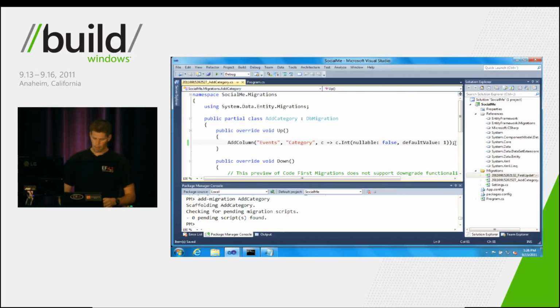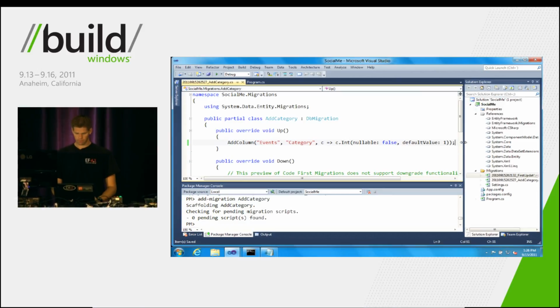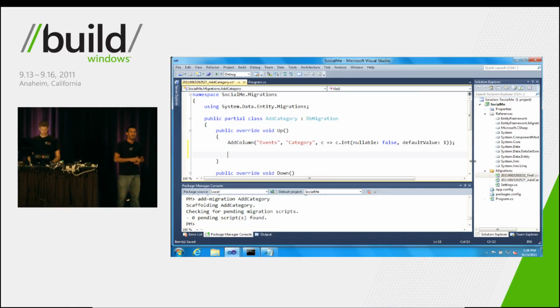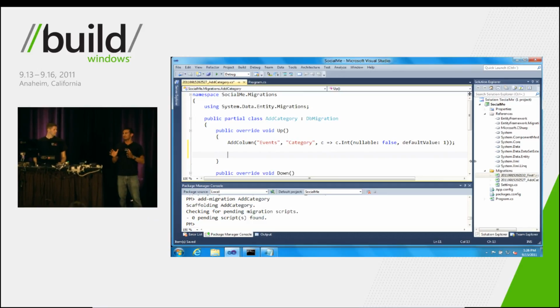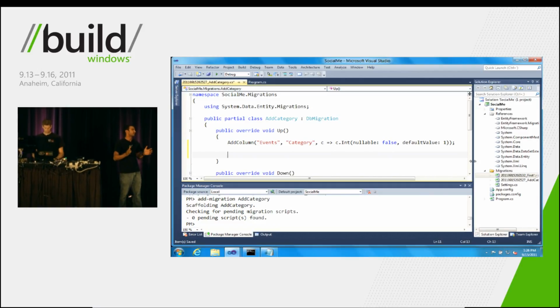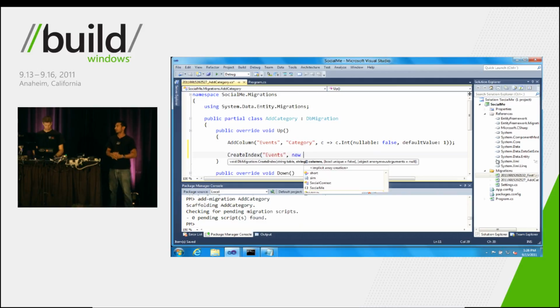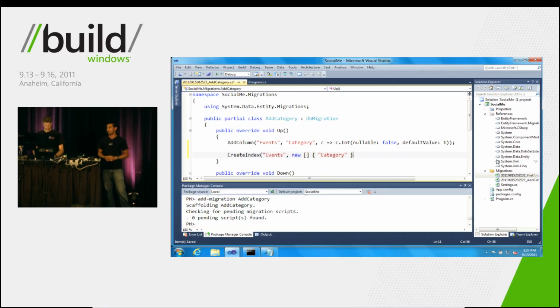So one of the other changes that we can actually make here is another thing that you guys have been asking for in migrations as well as code first. And that's a way to specify some things that are in your database that may not have a similar representation in your data model. And a prime example of this are database indexes. So what we can do is we can create an index on the column that we've just created here, this category column, simply by calling the createIndex method inside of this migration script.